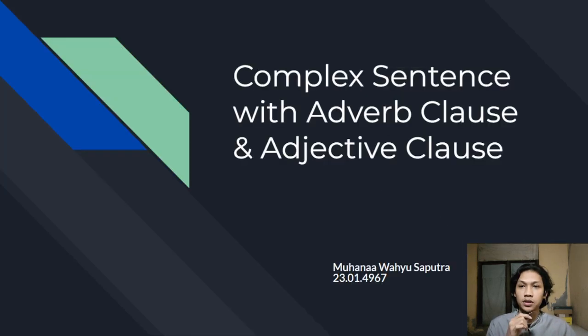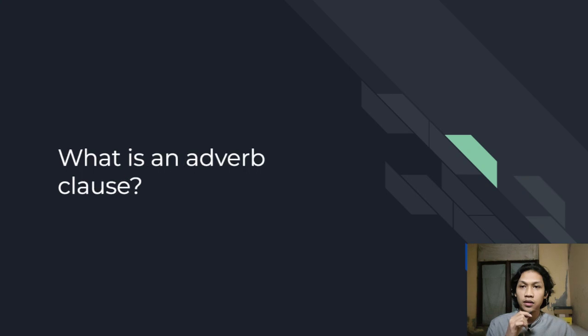Adverb clause. What is an adverb clause? An adverb clause is a dependent clause that functions like an adverb. It gives more information about time, reason, contrast, or condition. It cannot stand alone and usually begins with a subordinating conjunction, such as because, when, after, or even though.